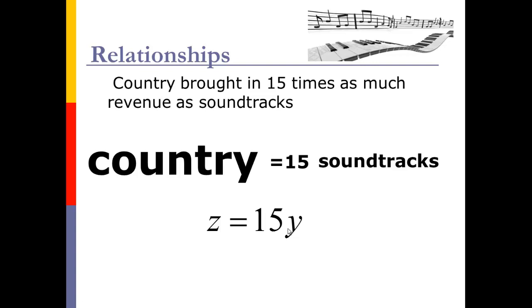But it's actually, I lied to you, it's not really ready for me because my goal is to make a matrix. And if you may recall your matrix, when we did the translation from equations to matrix, we had all our x's and y's and z's on one side of the equation, and then on the other side was a number. And that's what I got to do here. I've set up the equation z equals 15y. I've got the relationship.